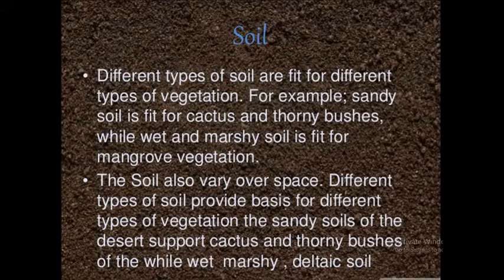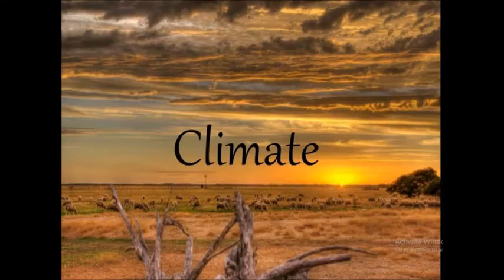So there are differences in soil we observe in our surroundings, and according to that we have the vegetation. Like the sandy soil of the desert supports the cactus and thorny bushes, while the wet, marshy or deltaic soil supports the mangrove type of vegetation, or the deltaic vegetation you can say. And in hilly areas we observe conical types of trees. So definitely because of soil we observe different types of vegetation.